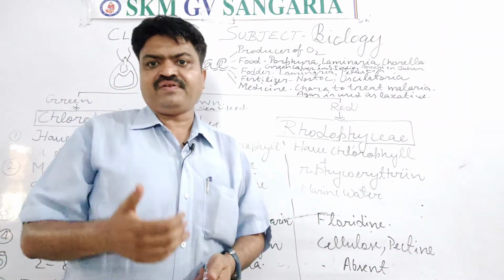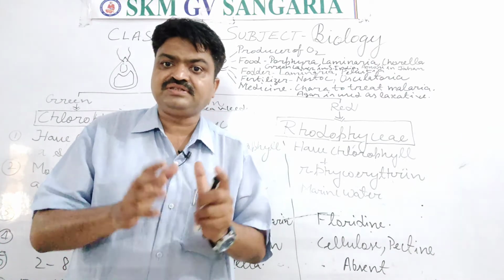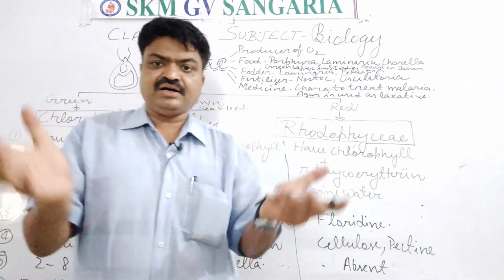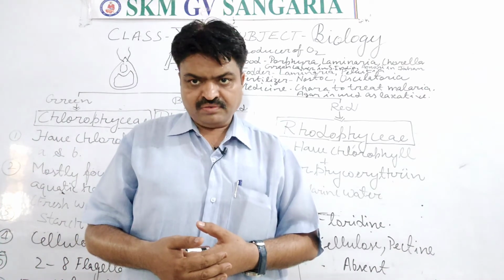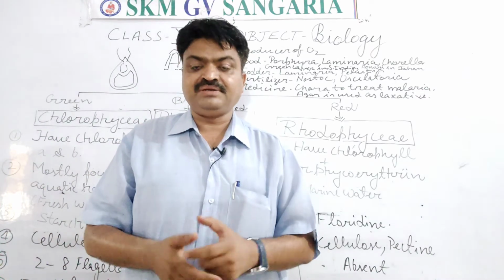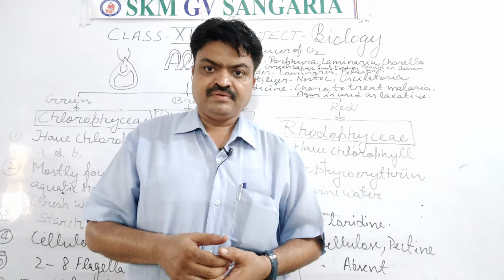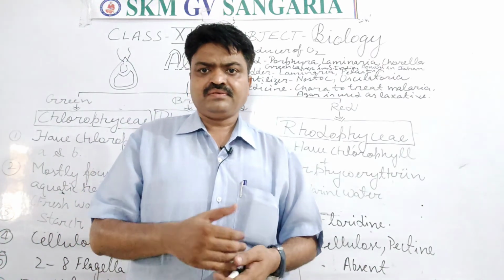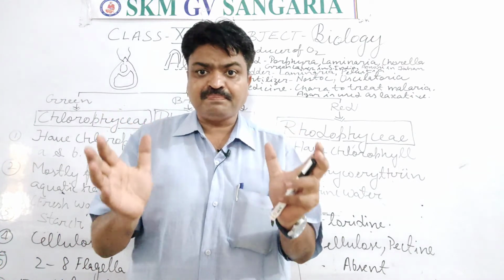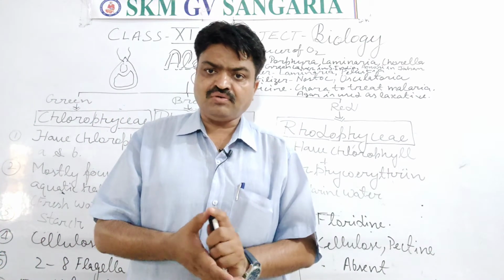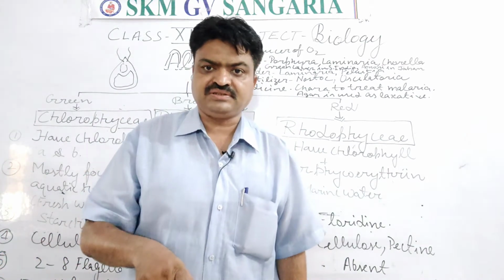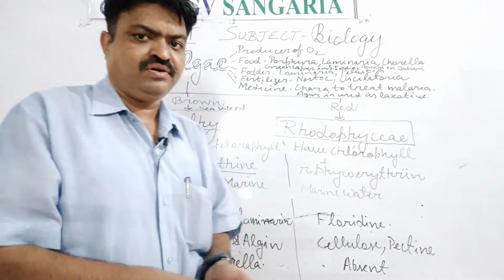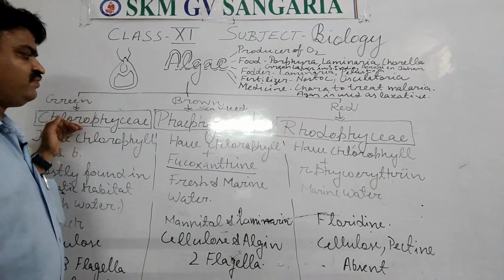And these Chlorophyceae algae you can easily observe in your surroundings, student. Many times around an earthen pot or around a cemented water tank, student, you can see green patch-like structures. So all those green patch-like structures, algae belong to which group? They belong to Chlorophyceae, student.